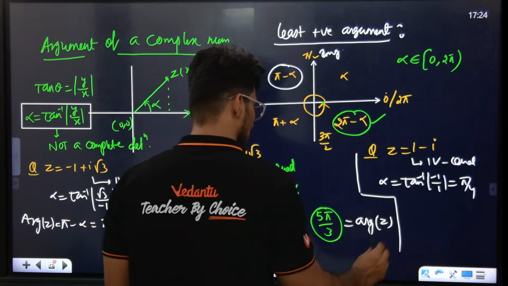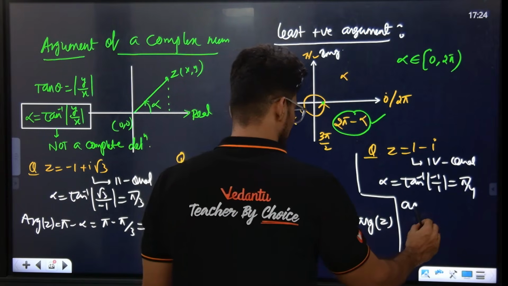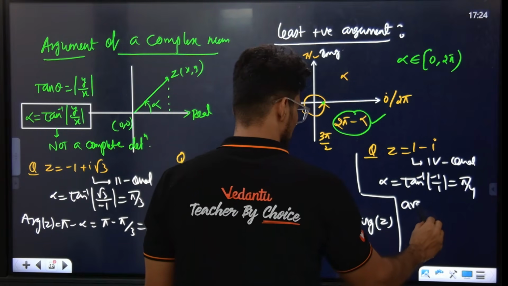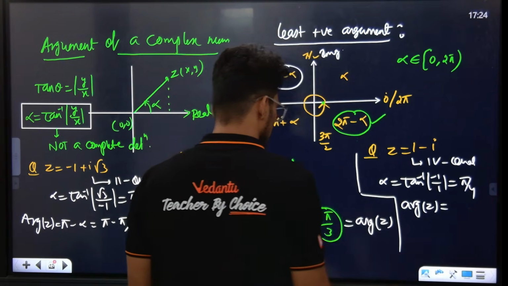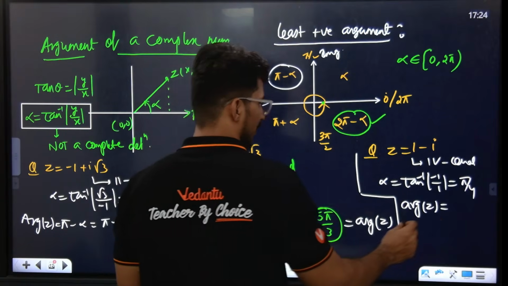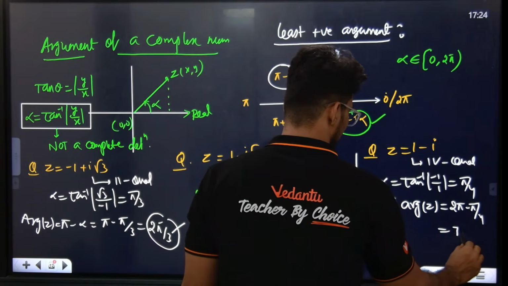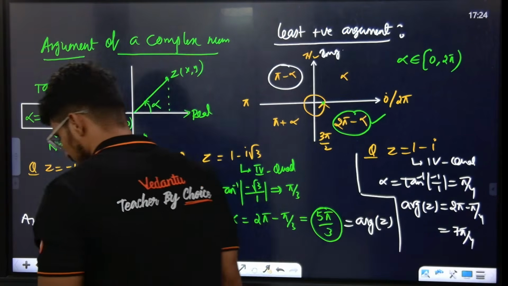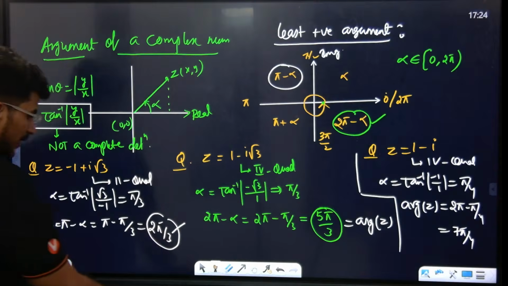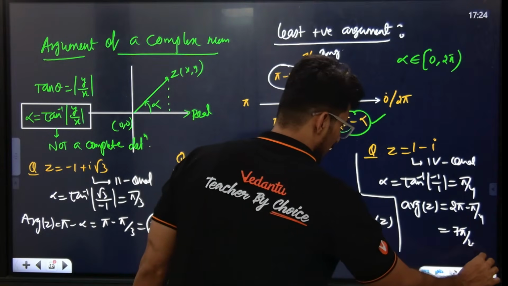So what am I going to do? The argument of the complex number: for the fourth quadrant, 2 pi minus pi by 4, which is 7 pi by 4. This is the least positive argument of a complex number.